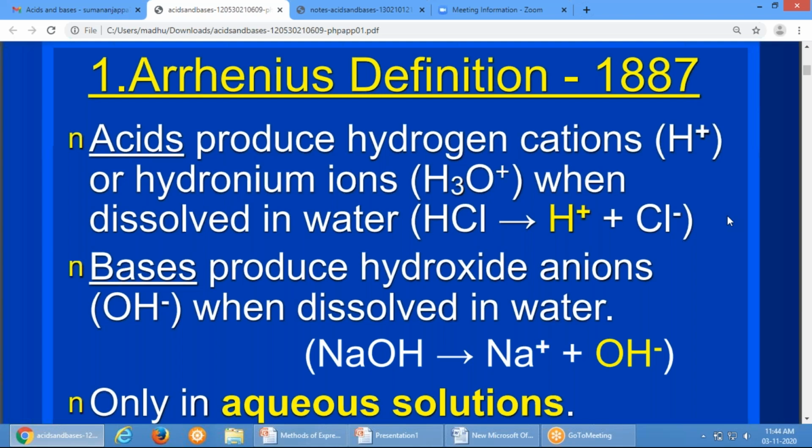Bases produce hydroxide anions, or OH minus, when dissolved in water. So this is only in aqueous solution. This is the definition of Arrhenius theory. Arrhenius theory is also called proton theory because it talks about protons.